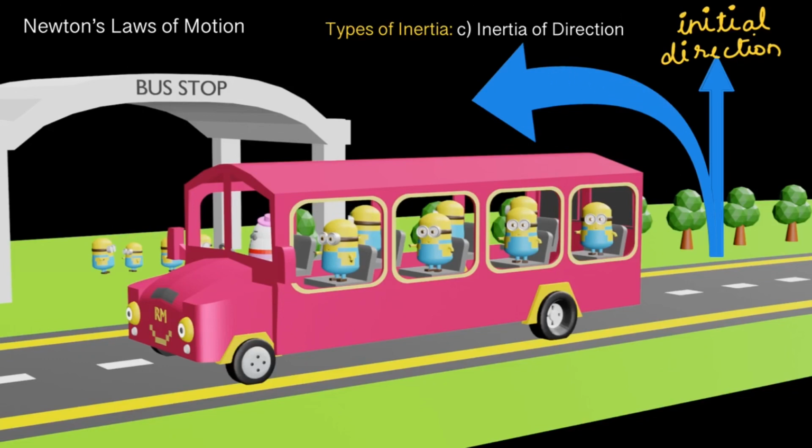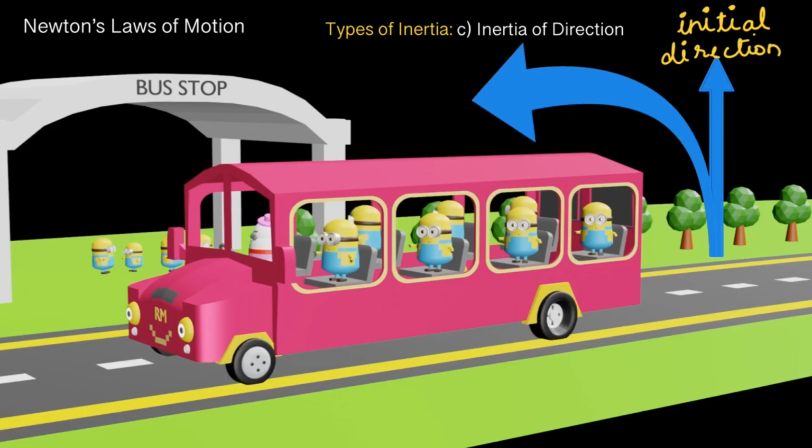Now, due to inertia of direction, the passengers want to move in this line, but they are being taken to this side. So they resist moving in this direction and want to keep moving on this line itself. So when the bus is going in this direction, the passengers tend to bend towards this line. You see, they are bending in one direction.